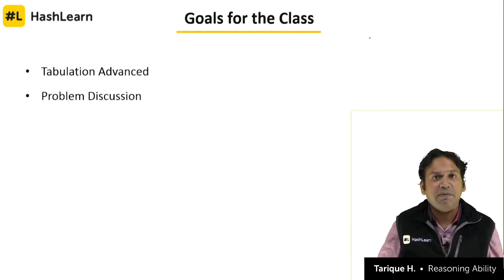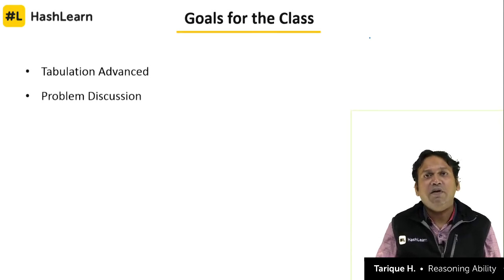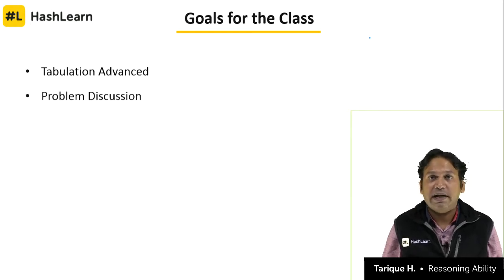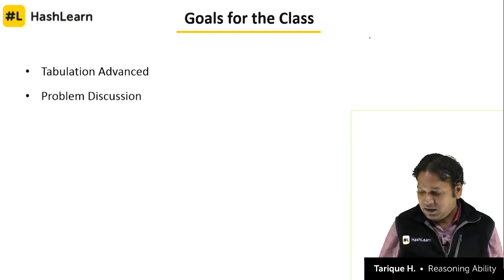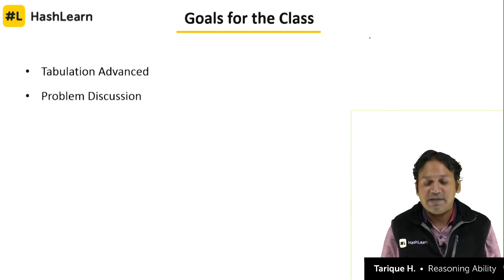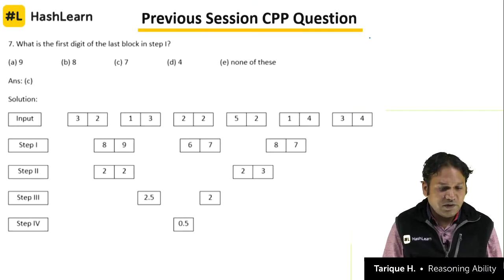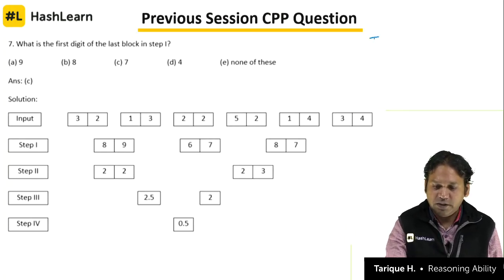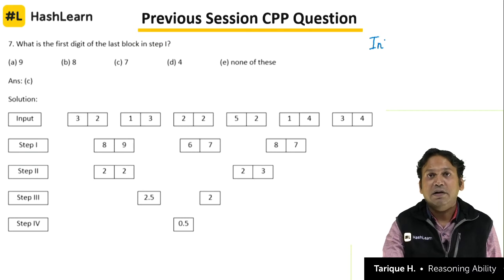The goal of the class will be to look at the advanced level of questions from tabulation, how to make a table and solve a question, and how we work with direct and indirect clues that I had discussed yesterday also with you. Then we will also see question problem discussions of various types. But before we do that, let's first look at this question from the input output session. I think the third class on input output, where we had discussed advanced input output.